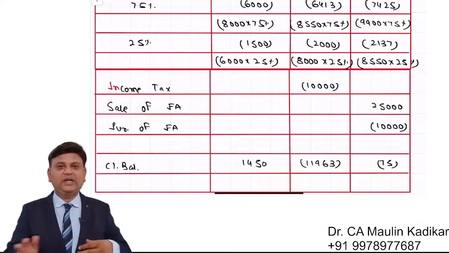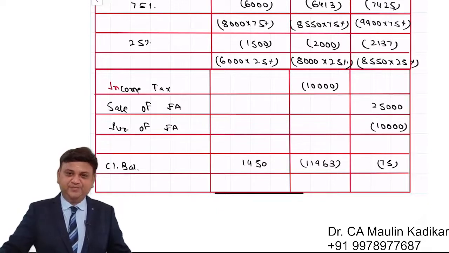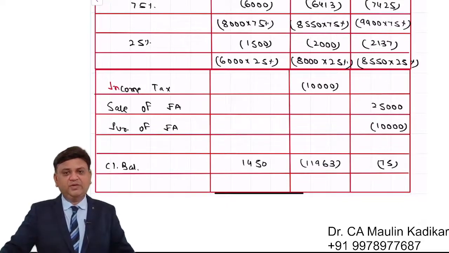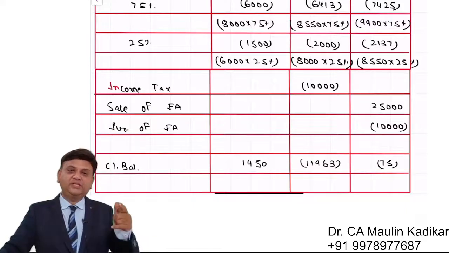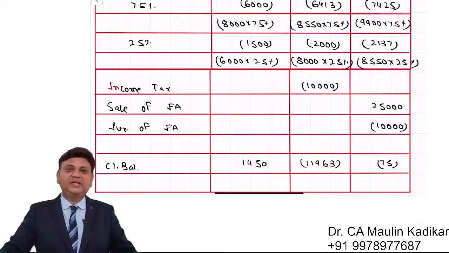This is the way we prepare the cash budget on a monthly basis. For any month when we have a negative balance, we don't have to bother. We assume that whatever negative balance we have is equal to the amount of the overdraft facility that we will obtain. So you just carry forward that negative balance.